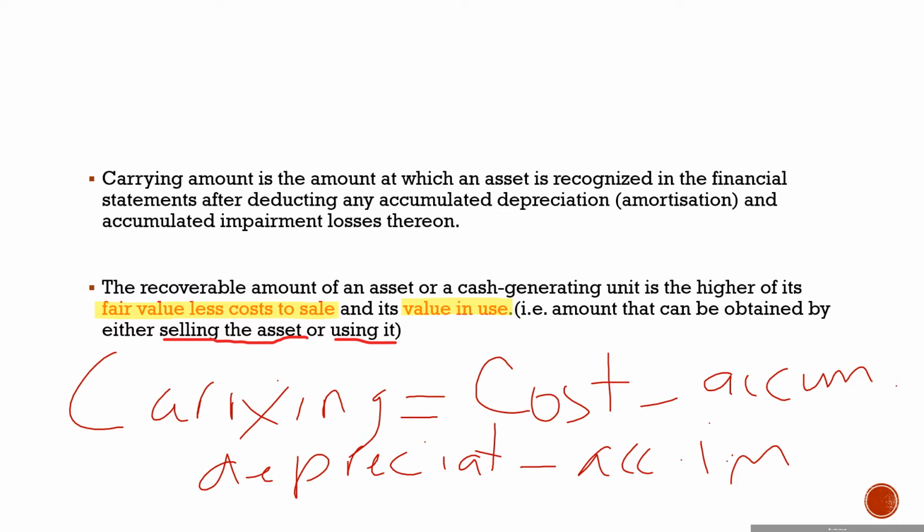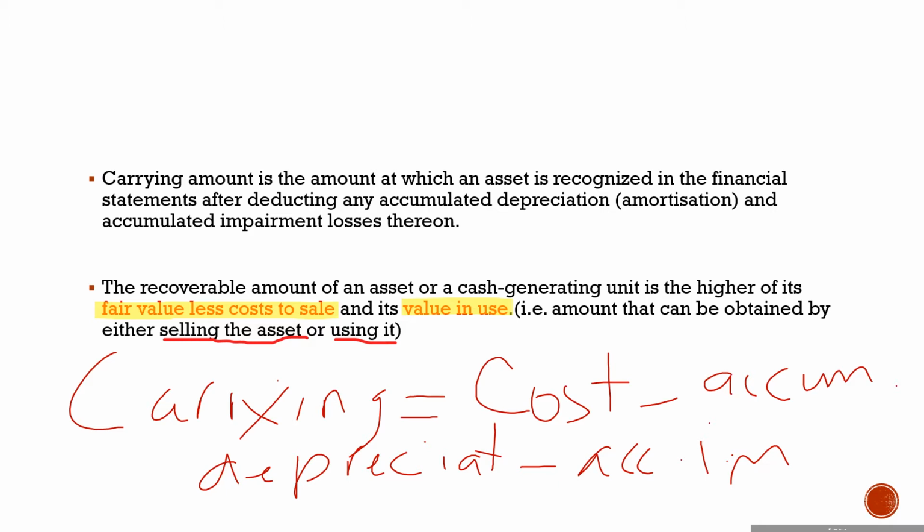This is the amount which appears in the balance sheet of the financial statements, whereby we take the asset amount, deduct accumulated depreciation, deduct impairment loss, and then you get the carrying amount, the book value of the asset.